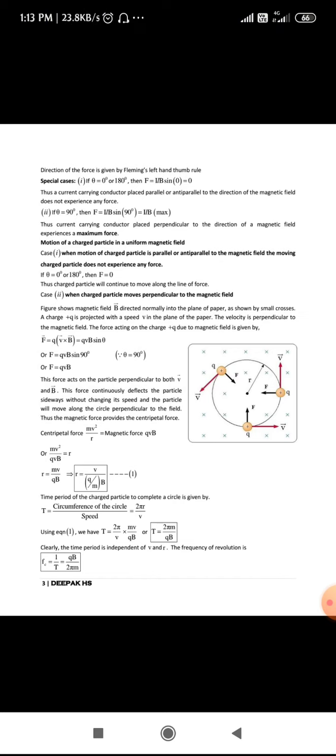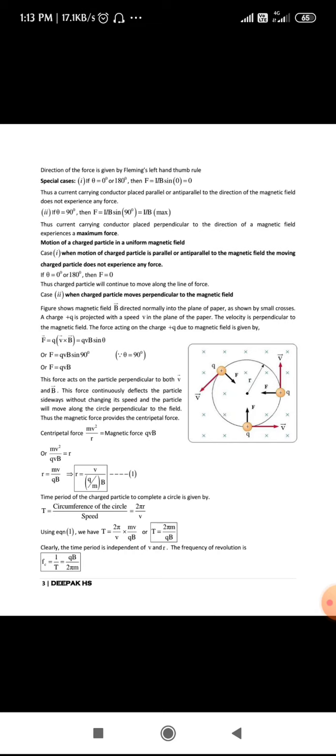We have just gone through this in the starting derivation itself. Whenever the charged particle is moving parallel or anti-parallel, along the direction or opposite to the direction of the magnetic field, the charge doesn't experience any force. So we write the force experienced, F, is equal to 0.